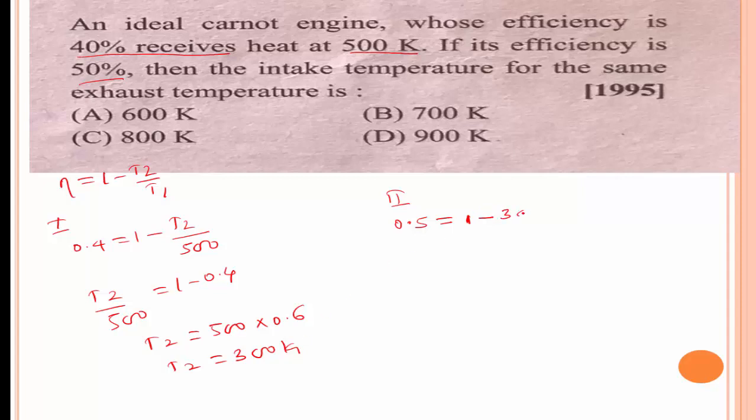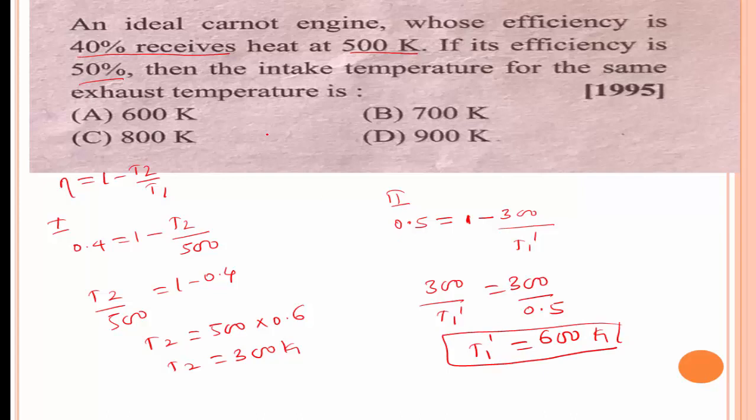We know this form, 1 minus 300 divided by T1 dash. Therefore, 300 divided by T1 dash is equal to 0.5. Then T1 dash is equal to 300 divided by 0.5, and finally you get the answer T1 dash is equal to 600 Kelvin. Option A is the right answer.